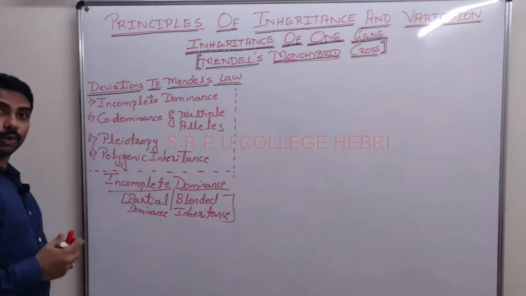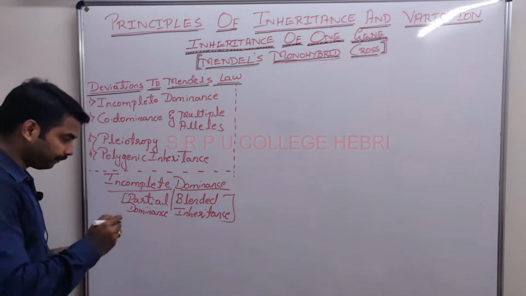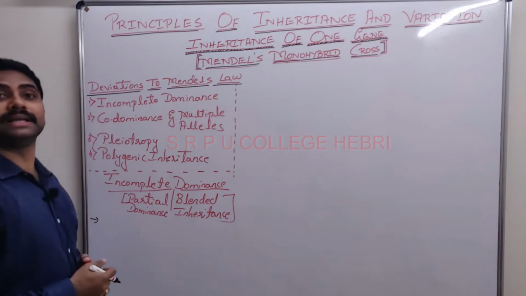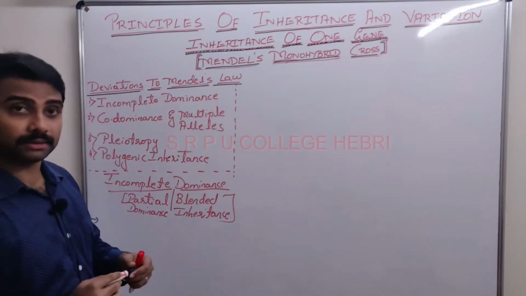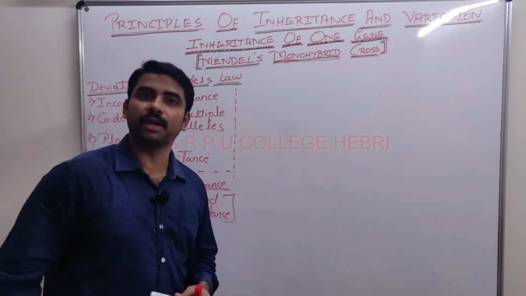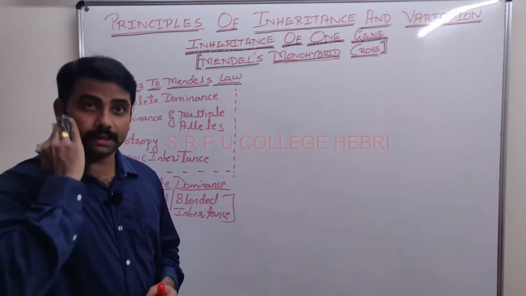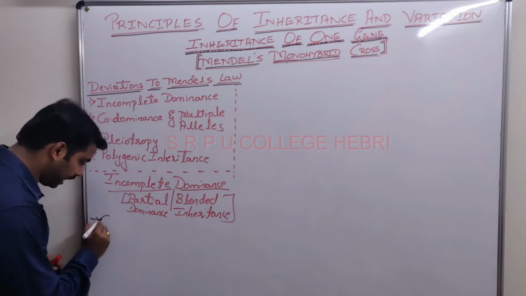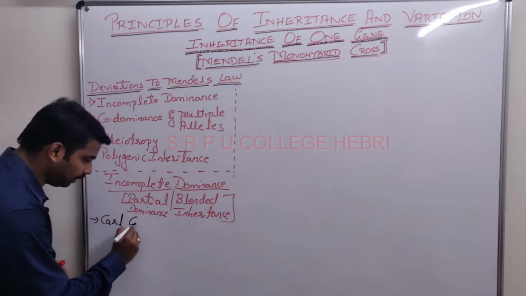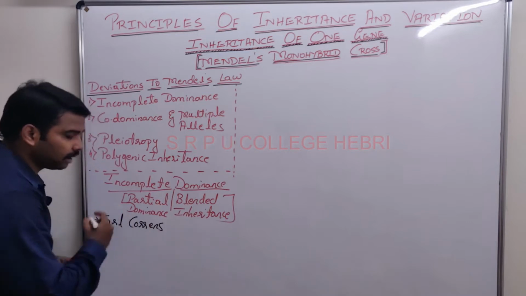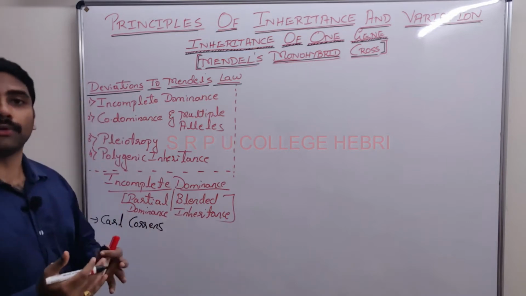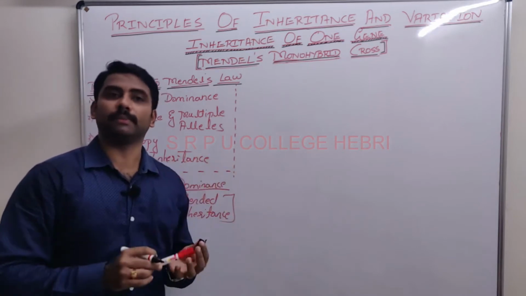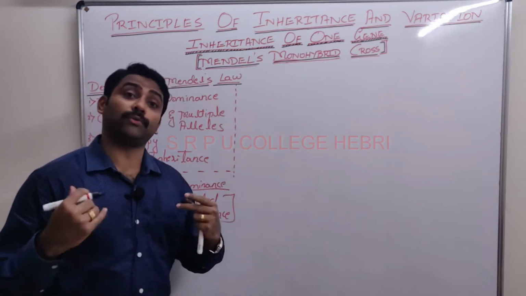I will dictate the notes. Listen to me carefully. This concept was given by one of the rediscoverers of Mendel's law. There are 3 personalities. Can you recall them? They include Hugo de Vries, Karl Correns and Erich von Tschermak, right? Among them, Karl Correns thought of repeating Mendel's monohybrid cross, what you studied in my last session.